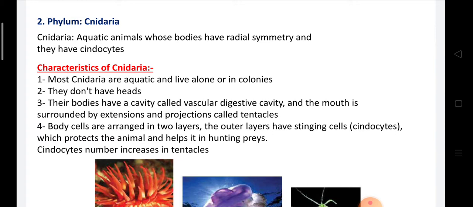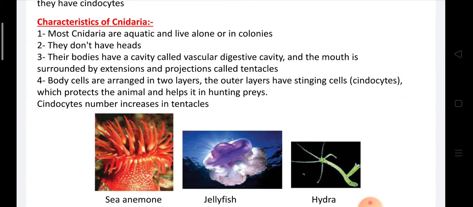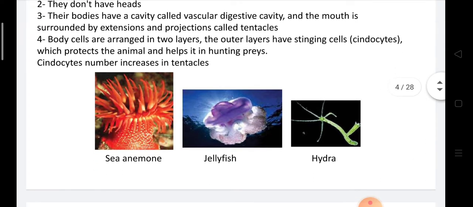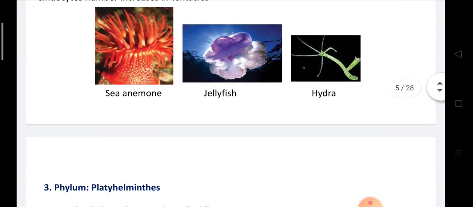Characteristics of Cnidaria. Cnidaria are aquatic and live alone or in colonies. They don't have heads. Their bodies have a cavity called the gastrovascular digestive cavity, and the mouth is surrounded by extensions and projections called tentacles. Body cells are arranged in two layers. The outer layer has stinging cells called cnidocytes, which protect the animal and help it in hunting prey. Cnidocyte numbers increase in the tentacles, as you see in Hydra and in sea anemone.